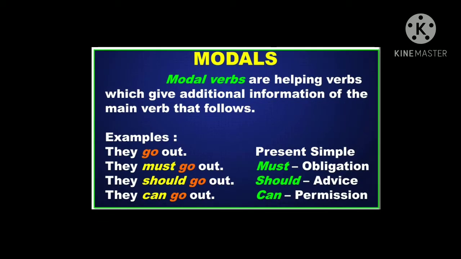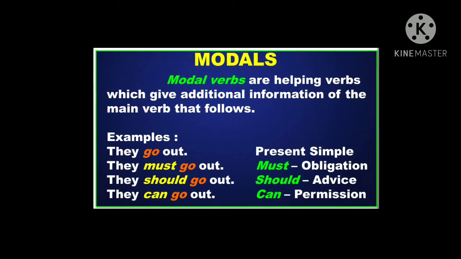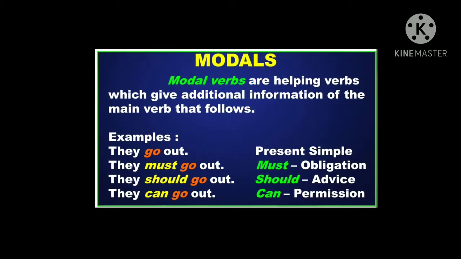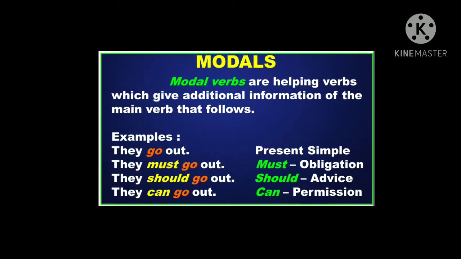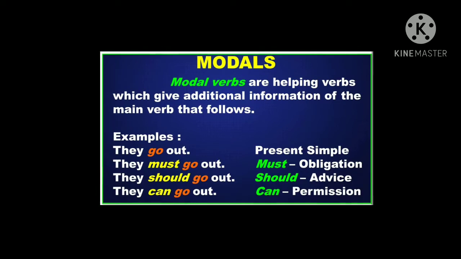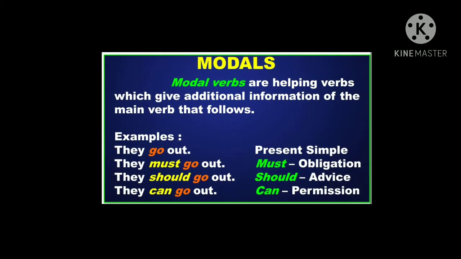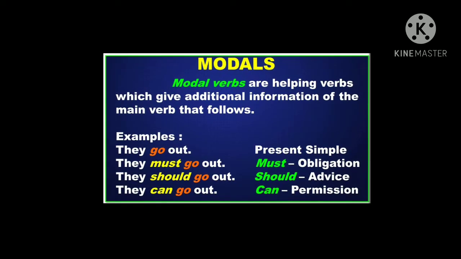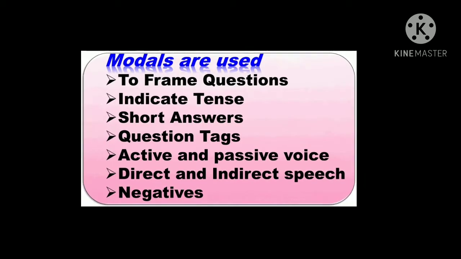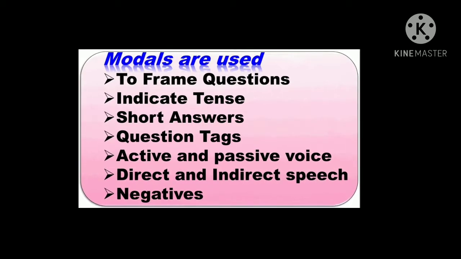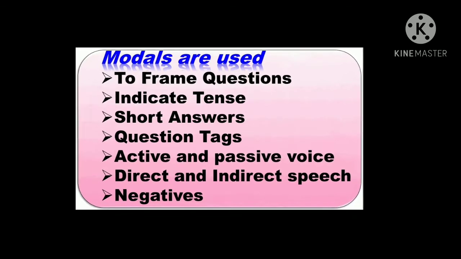In all these sentences, must, should, and can are the modal auxiliary verbs that occurred before the main verb. Not only that, they give additional information about the main verb, right? Yes. Now we'll see where we can use all these modal auxiliary verbs.